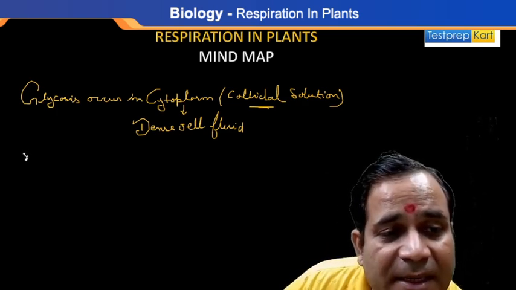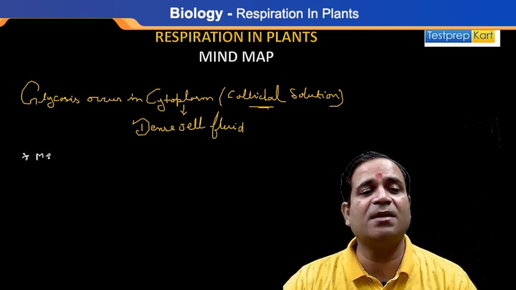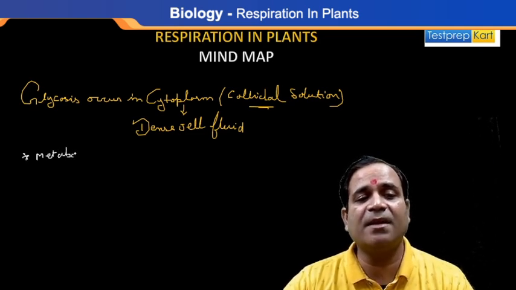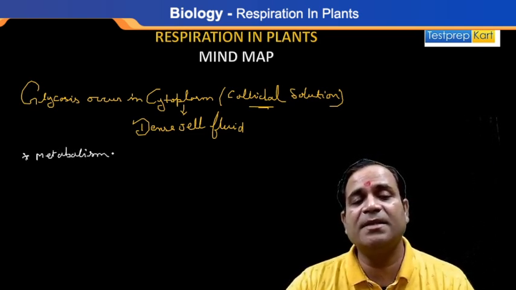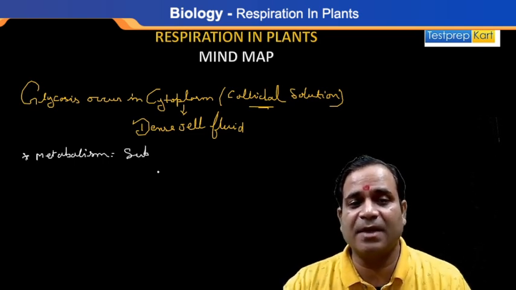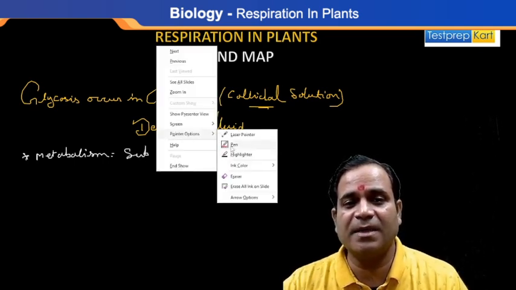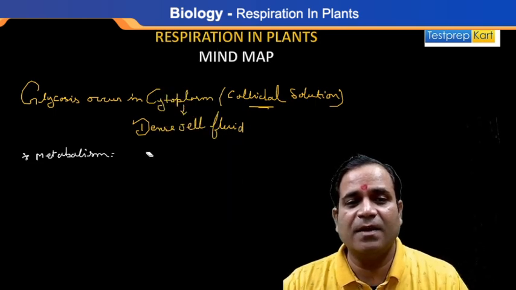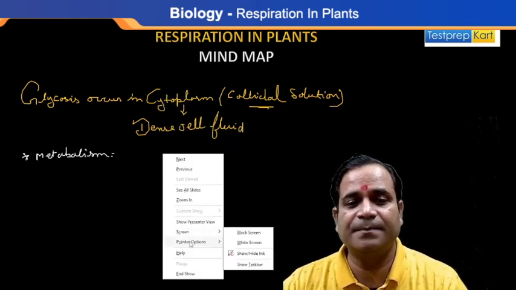Don't know? Let's see. The term I'm writing is metabolism. Metabolism means what? Sum of all biochemical reactions. Wait for a moment, my dear.